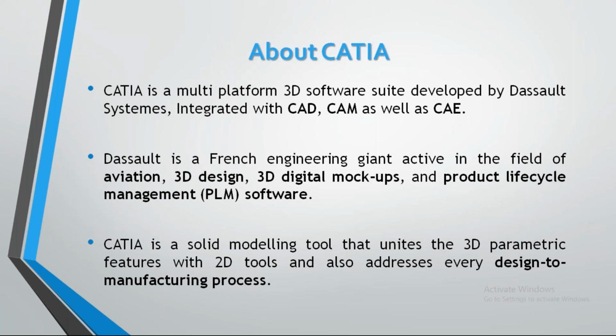Why do we need that? For each and every appliance or any product, we need to calculate its lifetime after manufacturing. How is it going to be in its lifetime? For example, within our home there are so many products, like our phone.